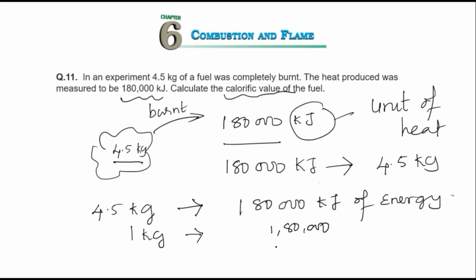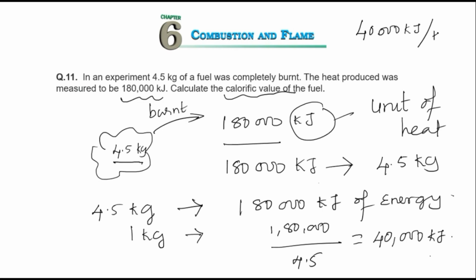1,80,000 divided by 4.5 will give you 40,000 kilojoules. Understood? And this 40,000 kilojoules, if you write per kg, is the calorific value of this fuel.